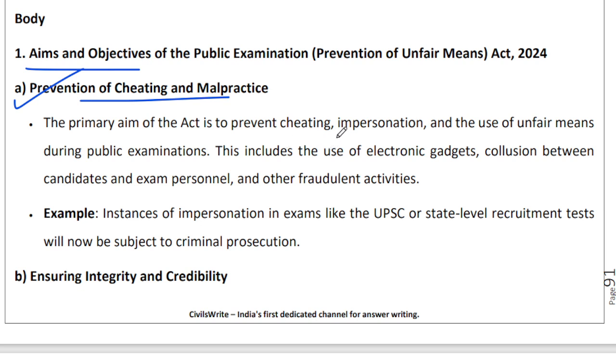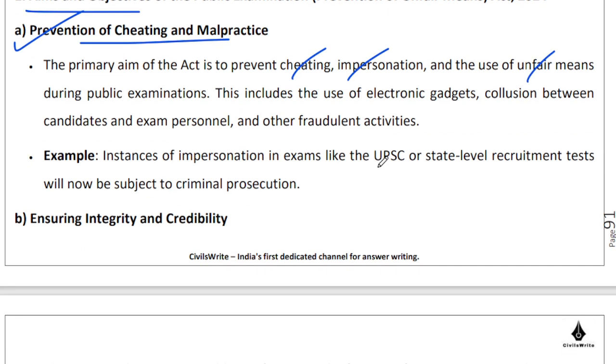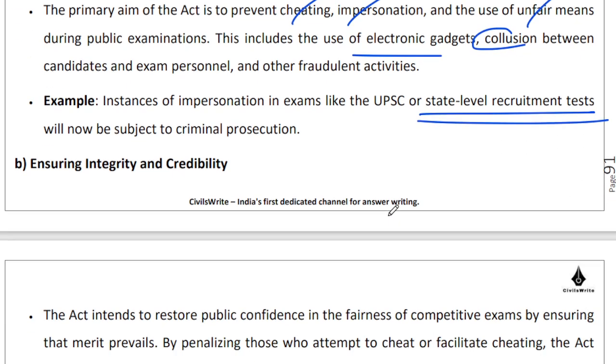We want to prevent cheating, impersonation, use of unfair means during public examinations, whether it is electronic gadgets, any kind of collusion, any kind of corruption, we want to penalize pretty heavily, right? So it has been found that there have been candidates who have been able to cheat UPSC, who have been able to cheat state level recruitment tests by one mechanism or the other. Okay, Munna Bhai MBBS looks good in a movie, but when it becomes a reality, it becomes a real pain. Okay, and we don't want this pain.